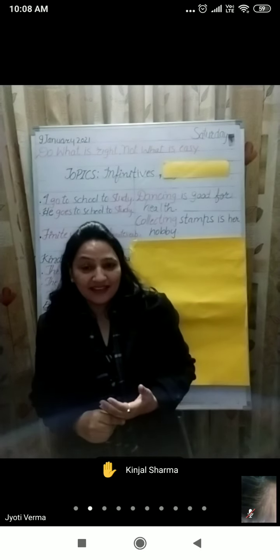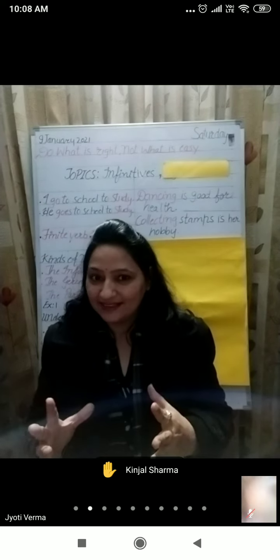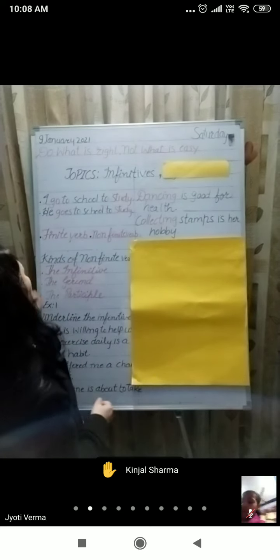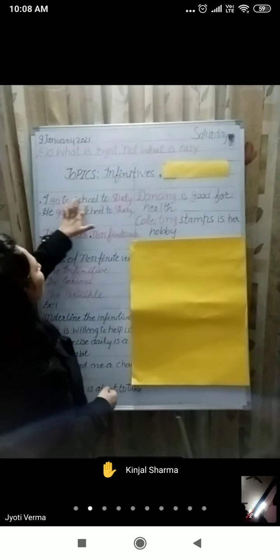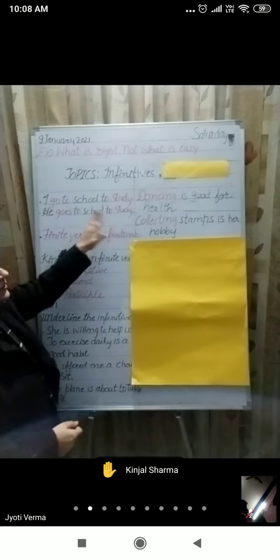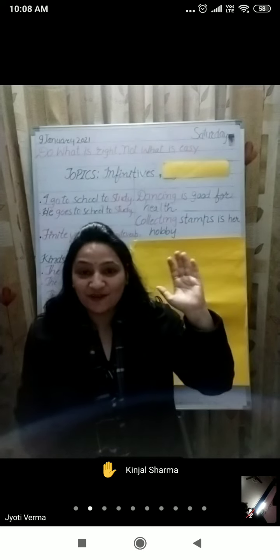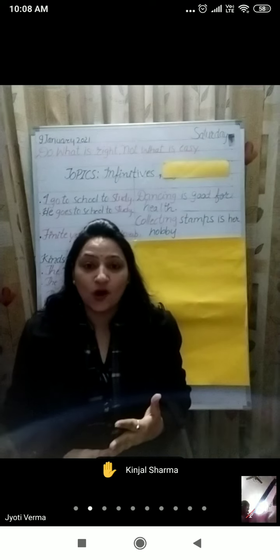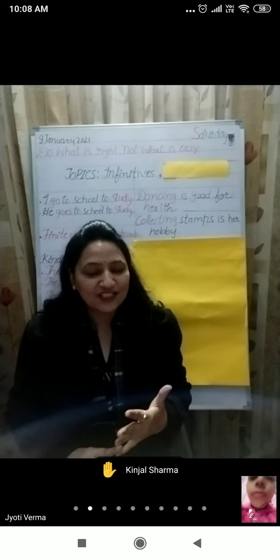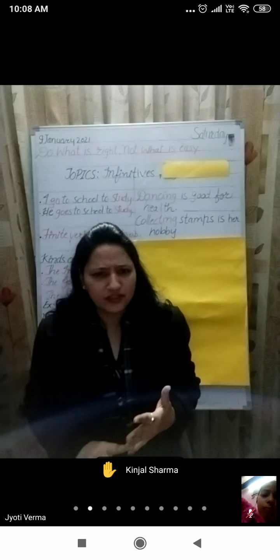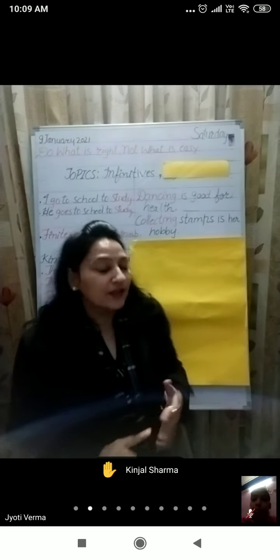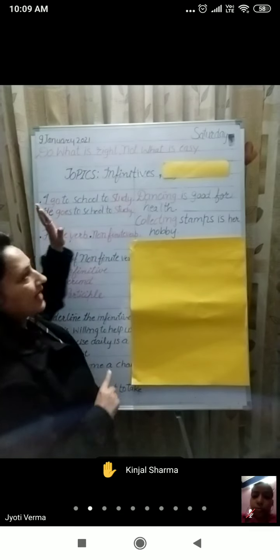So next we learn the topic infinitives. Let us revise the topic. We have this sentence: I go to school to study, he goes to school to study. Yesterday we learned that the verb which is limited by its number or the person of the subject is called a finite verb, and the verb which does not change its form is called a non-finite verb. In this sentence, go and goes change.